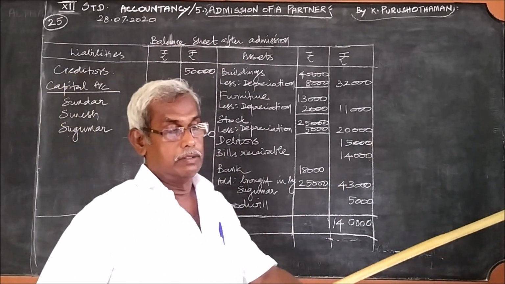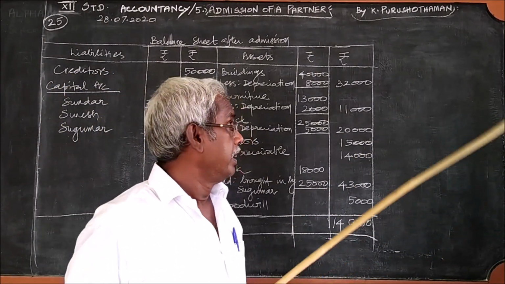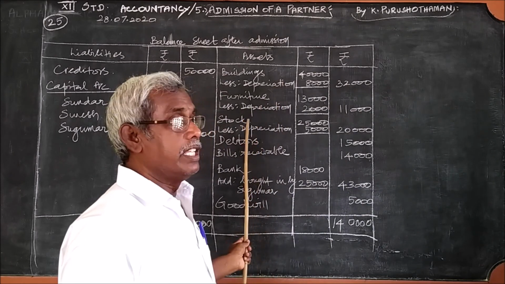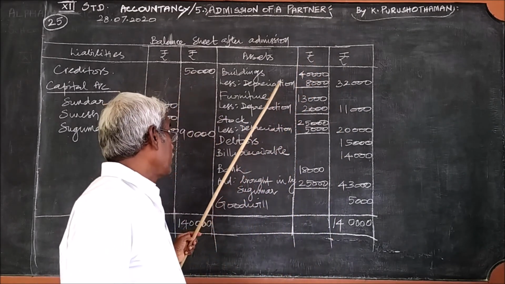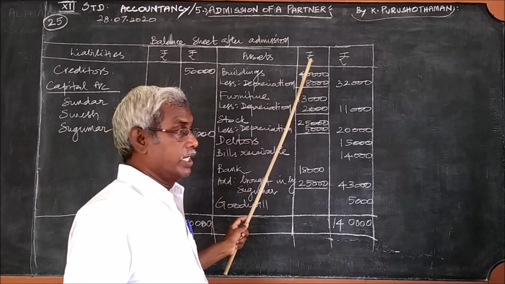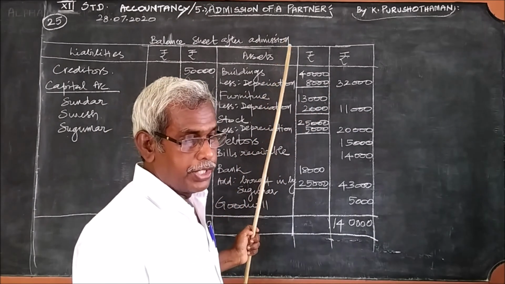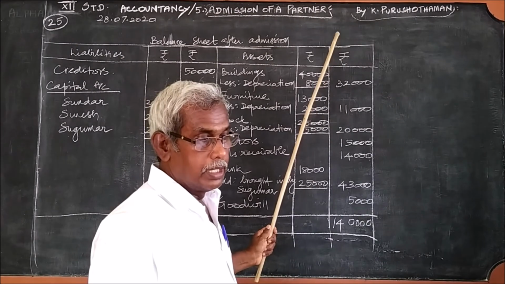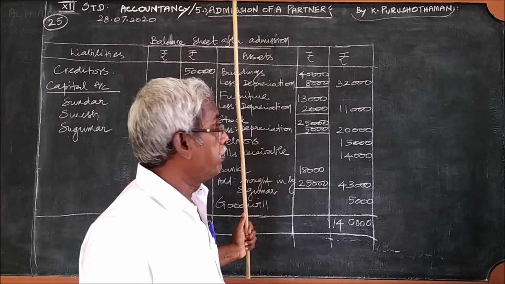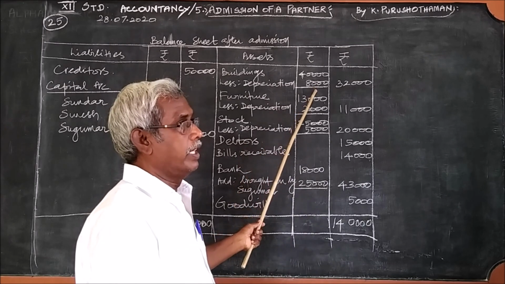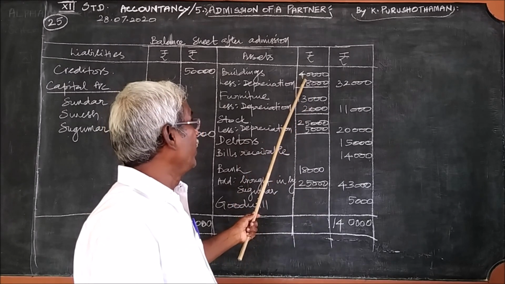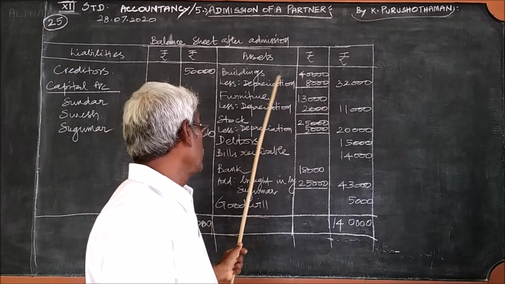Take the question, what are the assets given there, write it, and if there is any adjustment, you adjust it. So buildings 40,000. There is a depreciation of 20%. So 8,000 we have calculated already for the revaluation account. You use the same amount, 32,000.